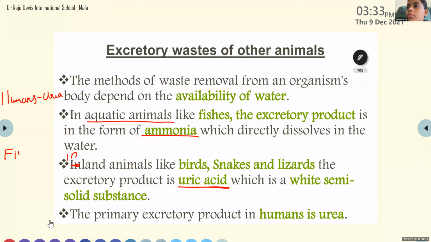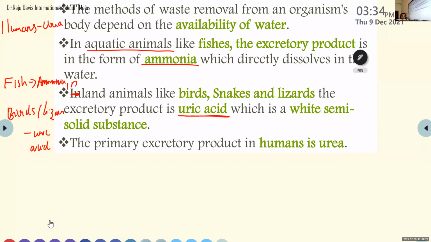Okay. So that's all about this topic, excretion, excretory systems in human and excretion process in the case of other animals, especially in the case of fish and some land animals like birds, lizards, and snakes. Okay, I hope it is clear. Now we can move to the next topic.